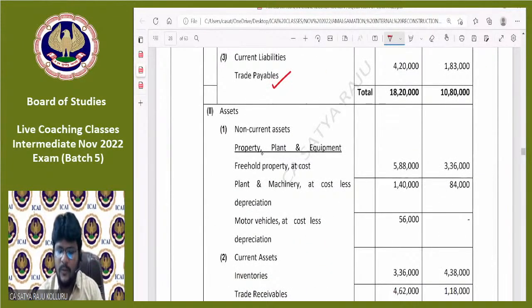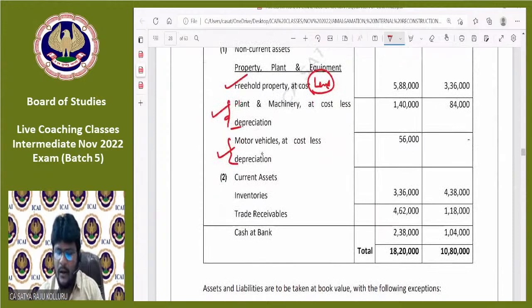Under non-current assets, PPE: freehold property at cost, which may be the land. Plant and machinery at cost less depreciation, and motor vehicles at cost less depreciation. Total three PPEs are there: land, plant and machinery, and motor vehicles. Plant and machinery and motor vehicles are given after reduction of depreciation. Current assets: inventories, trade receivables and cash at bank.